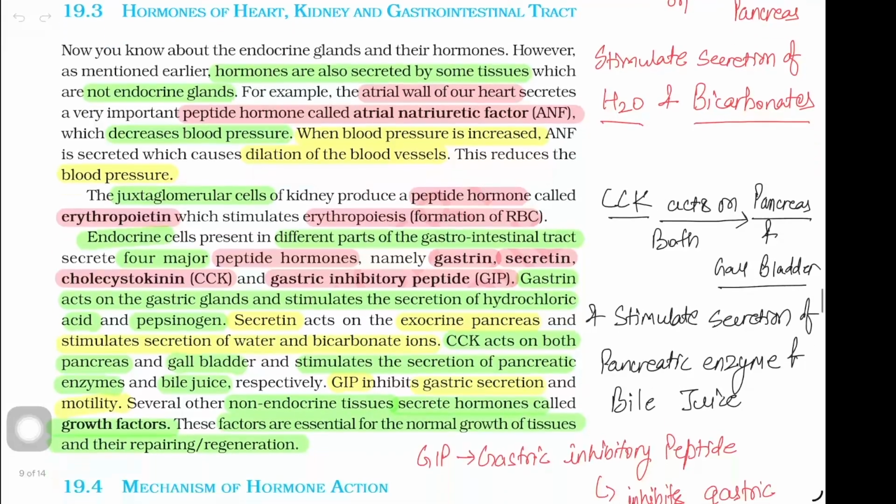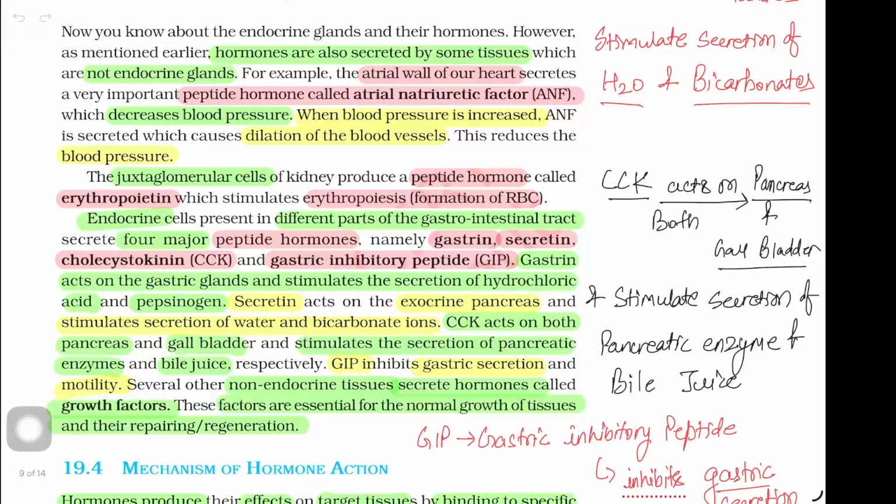The juxtaglomerular cells of the kidney produce a peptide hormone called erythropoietin, which stimulates erythropoiesis, that is formation of RBC. Endocrine cells present in different parts of the gastrointestinal tract secrete four major peptide hormones, namely gastrin, secretin, cholecystokinin, that is CCK, and gastric inhibitory peptide, that is GIP.